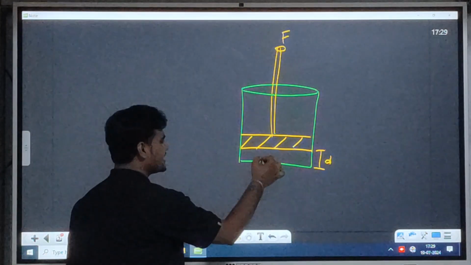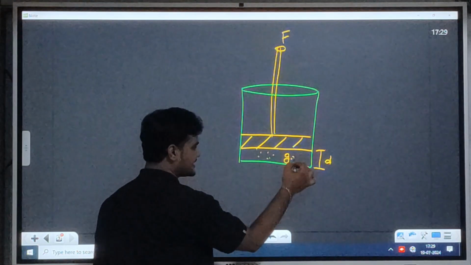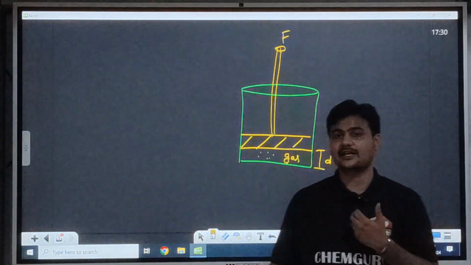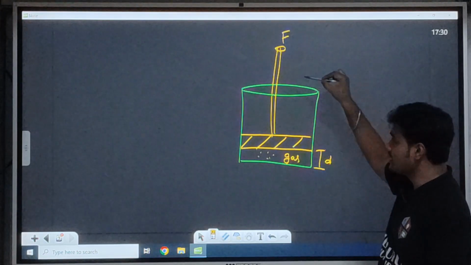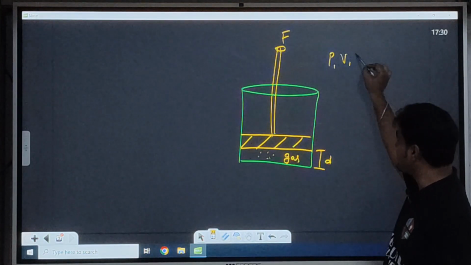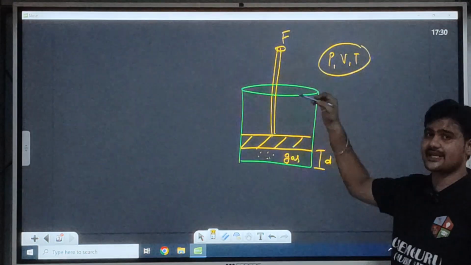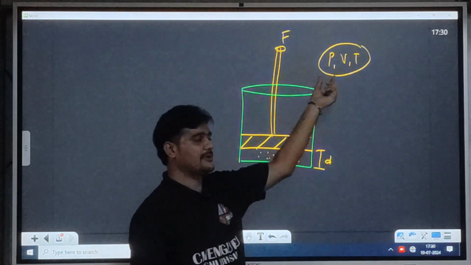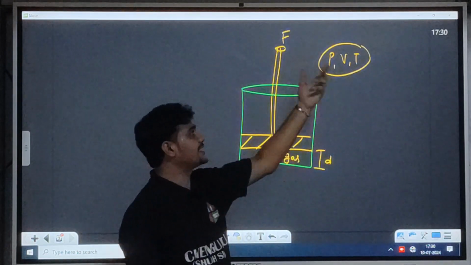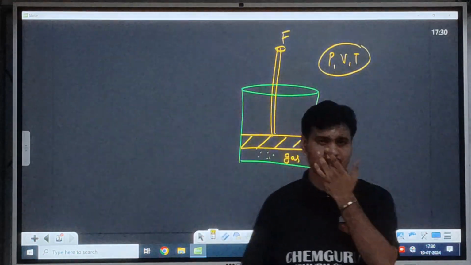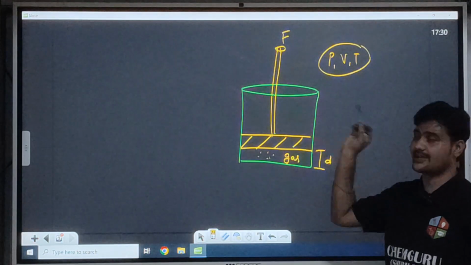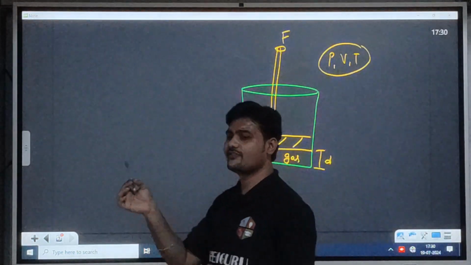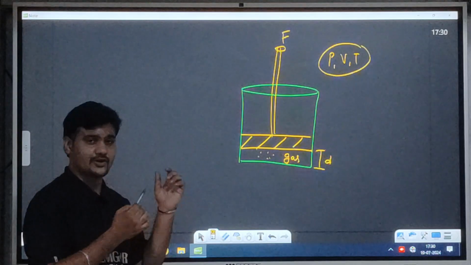Again, here a gas is given. Obviously, 1 mole of gas is put here. So this is a practical phenomenon: pressure, volume and temperature are three fundamental factors that can change the state. If the initial state is P1, V1, T1, then only one or two things can be changed. One has to be constant. Therefore, if pressure is constant during the process, it is known as isobaric, and the various other processes I already discussed.